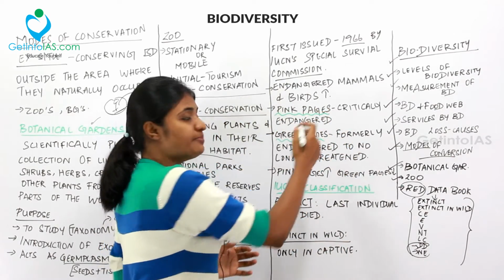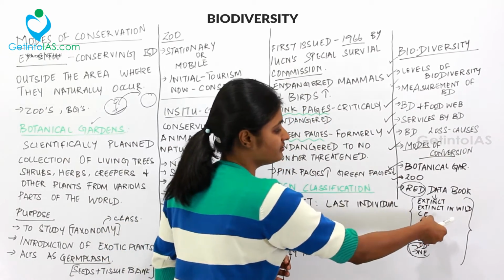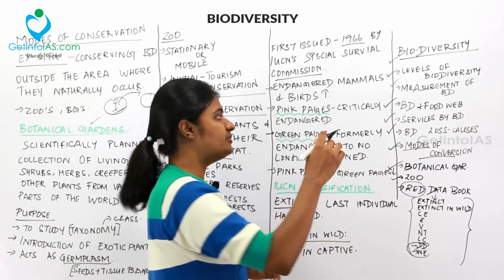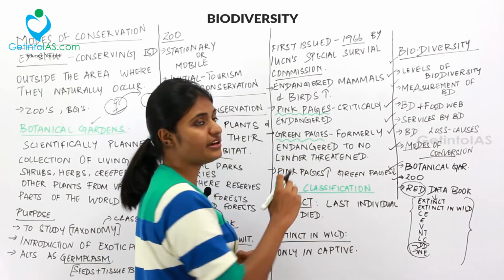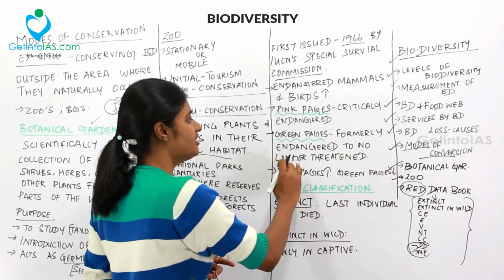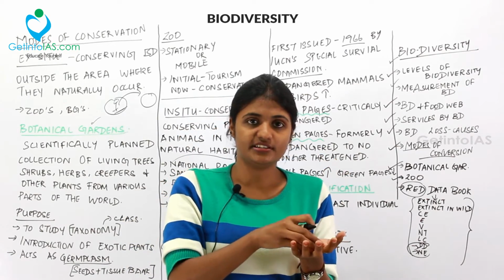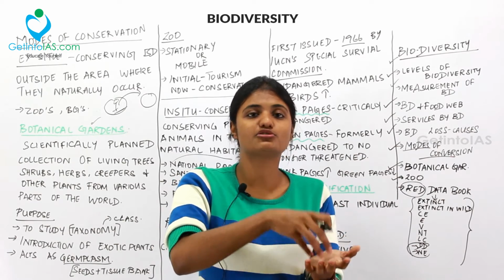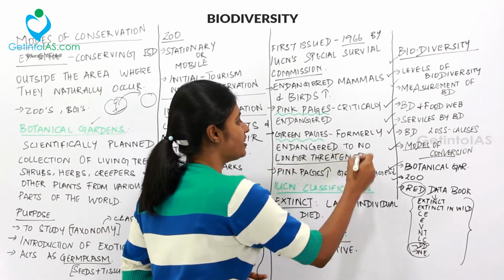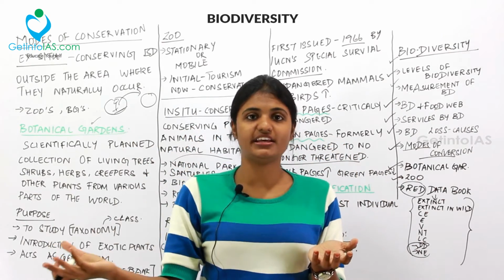And then what is pink page? What is green page? So pink page is the critically endangered. We already saw a list over here, the critically endangered species list. So critically endangered mammals, animals or birds will be listed inside the pink page. So what is a green page? Green page is nothing but formerly it was endangered, but now it has turned into no longer threatened. That is, formerly it was inside the endangered list, but now you are taking those animals or species from the endangered to a safer place, a no longer threatened condition. So this is called the green page, that is, you have taken it out from the endangered list.